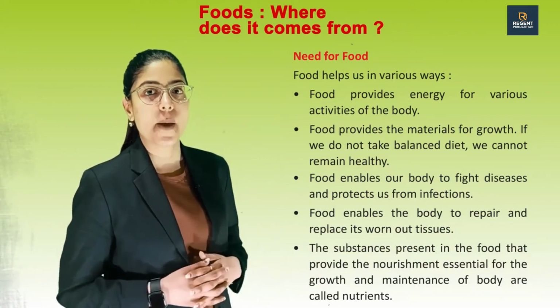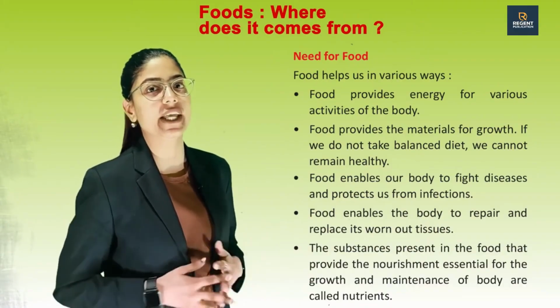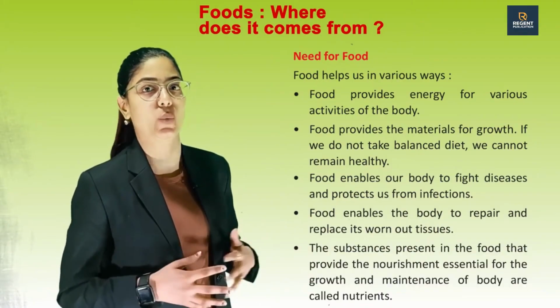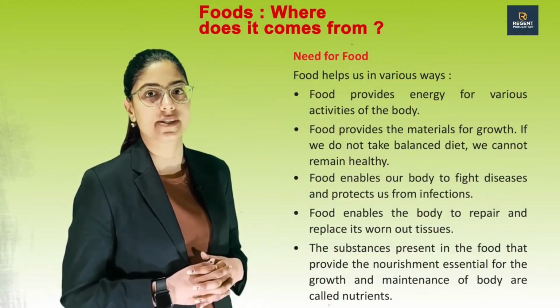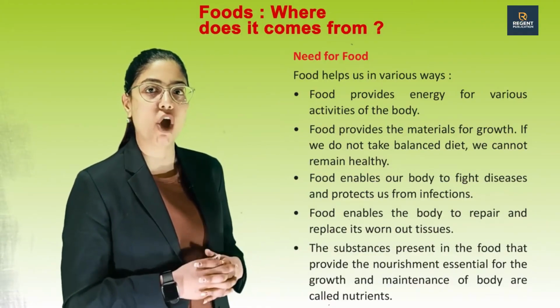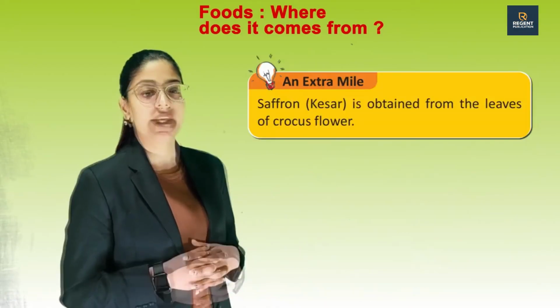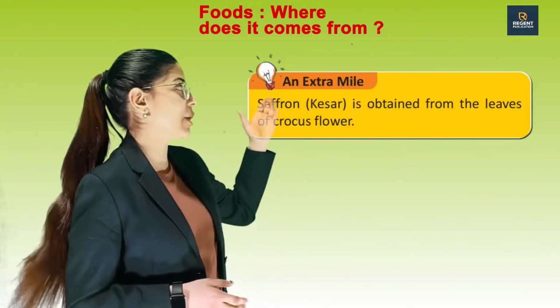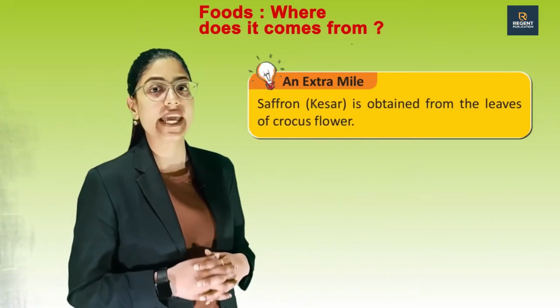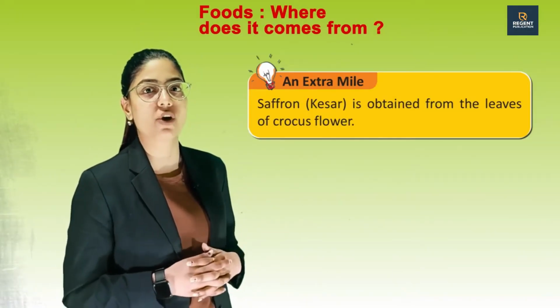The substances present in the food that provide the nourishment essential for the growth and maintenance of the body are called nutrients. Now we will see an extra mile. Saffron, kesar, is obtained from the leaves of the crocus flower.